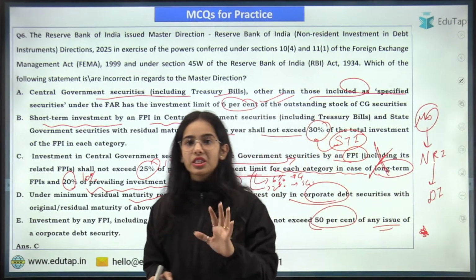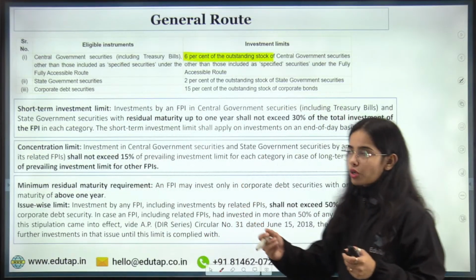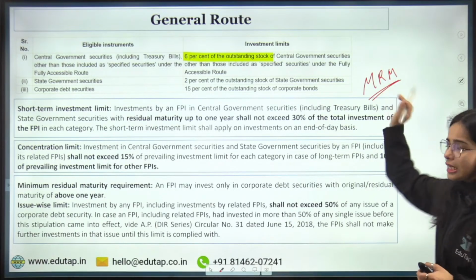Very good. Everyone has given the right answer. C is the right answer. Now, minimum residual maturity. I got a question: what is minimum residual maturity? It is basic. It is simple English.